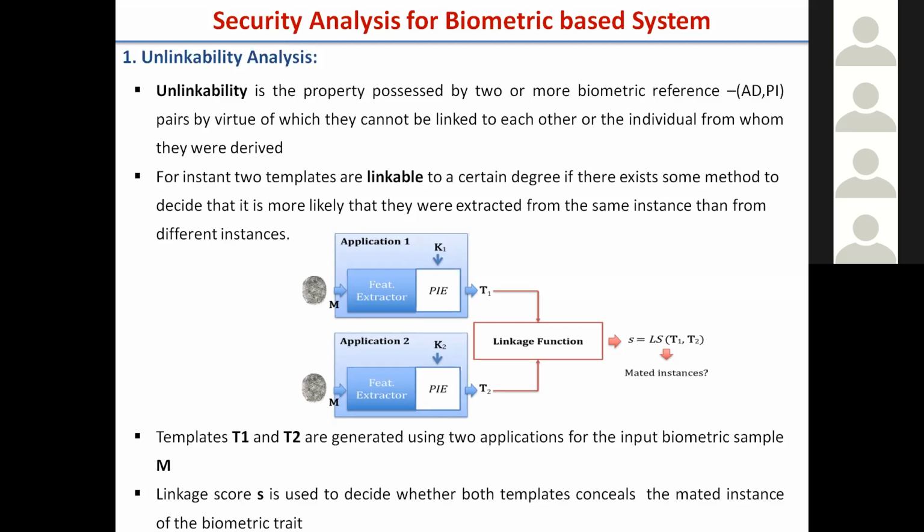There is a score where, over the database, a probabilistic PDF analysis of the mated and non-mated comparisons is done, and based on that one score, the D system score, is calculated. It decides that if it is 0 it is not linkable, otherwise 1 is linkable. This value will be between 0 and 1.